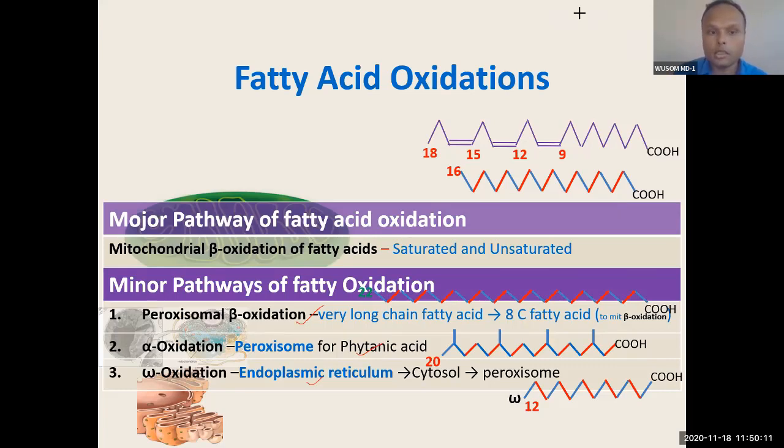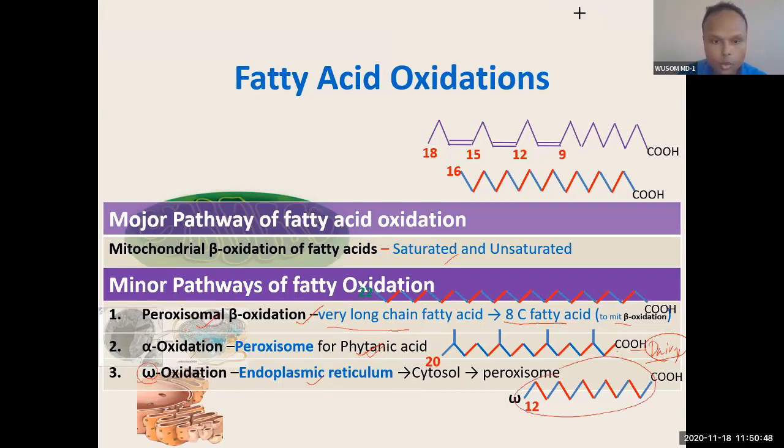So mitochondrial beta oxidation is predominant, and then the minor pathway, peroxisomal beta oxidation, occurs for long chain and very long chain fatty acids. It converts very long chain fatty acid to 8 carbon fatty acid. Further metabolism will happen in mitochondria. Then alpha oxidation is reserved for phytanic acid, and this phytanic acid is a branched chain fatty acid, and actually it is present in dairy products.